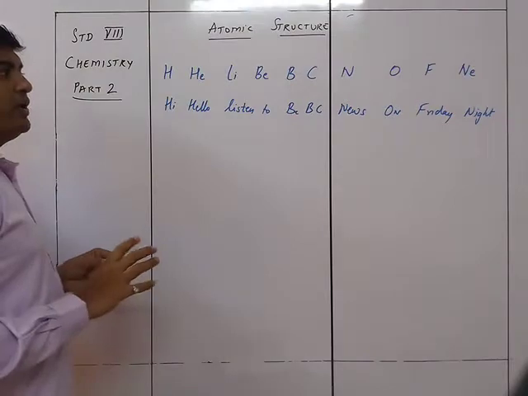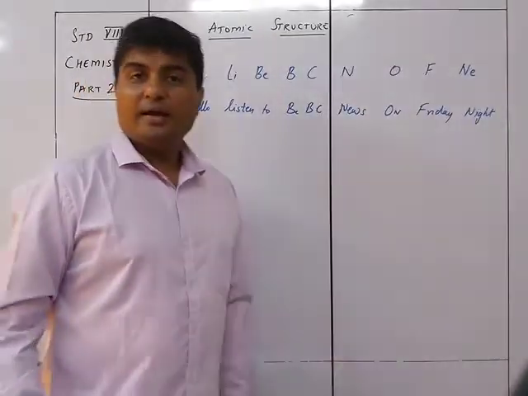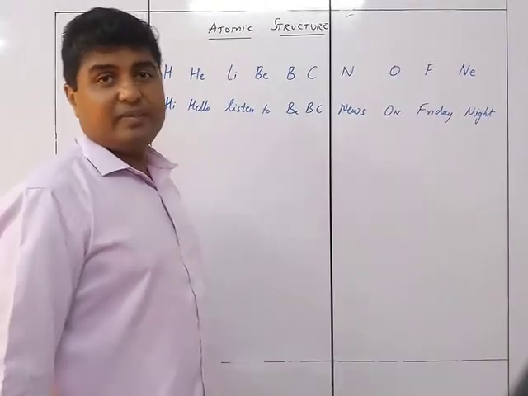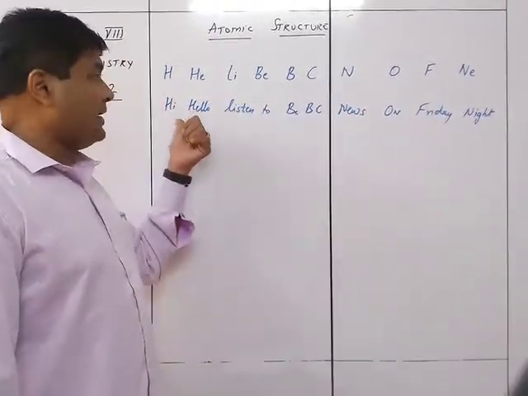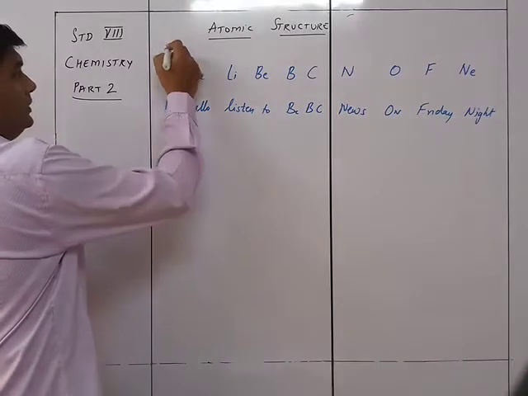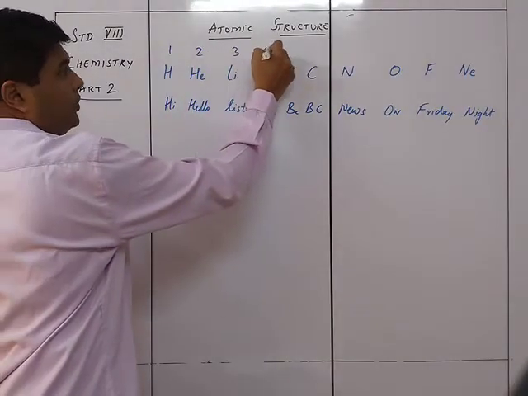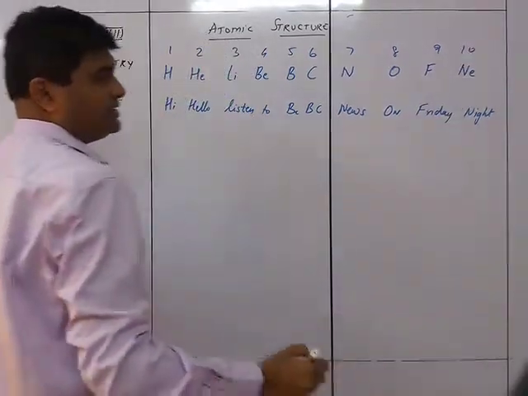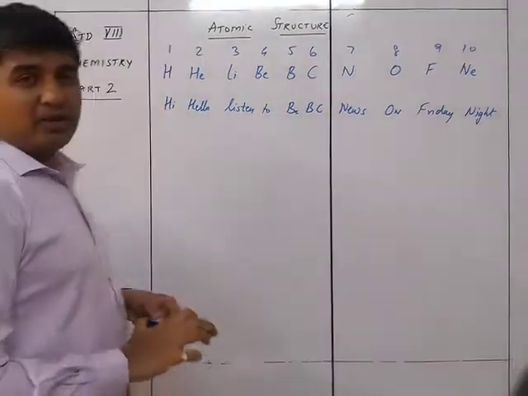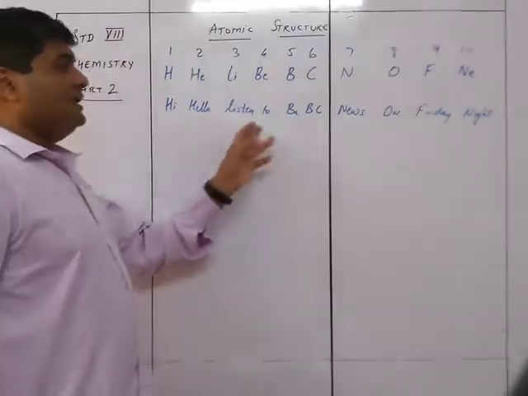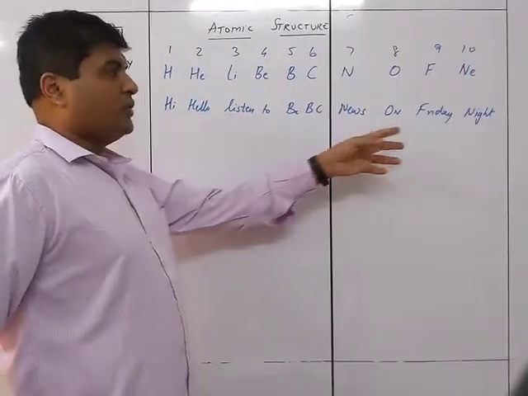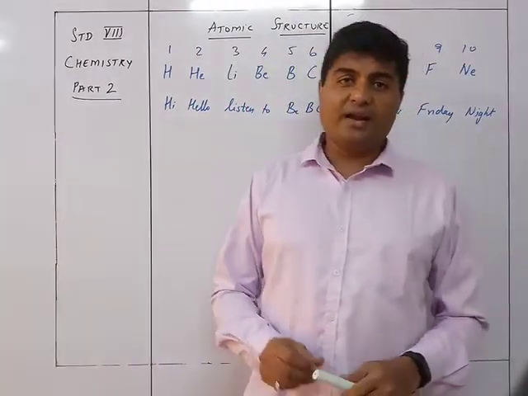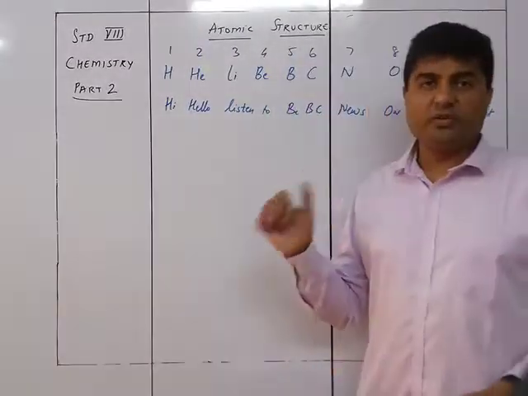This is how you remember the first 10 elements of the periodic table, from atomic number 1, 2, 3, 4, 5, 6, 7, 8, 9 and 10. Hi, hello, listen to BBC News on Friday night.